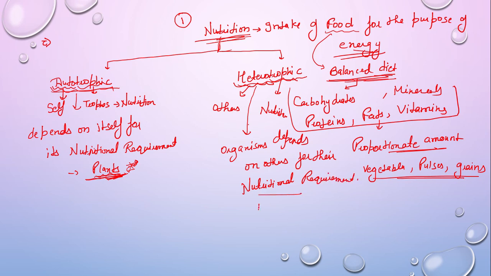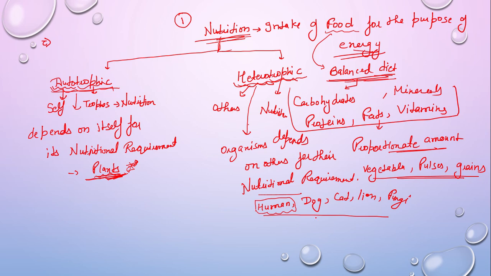So just like us humans, dog, cat, lion, anything, fungi, right? These are heterotrophic organisms because we cannot prepare our food. We just cook our food, right? If someone says that we also prepare our food, we are making roti, we are making dal, then no, we are not making it, we are just cooking it.